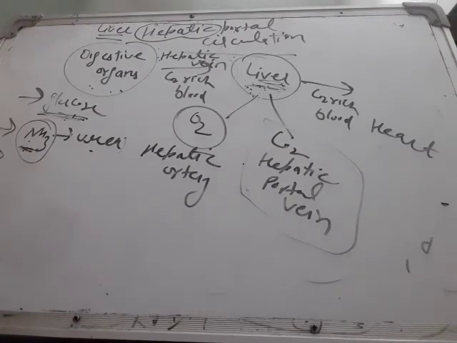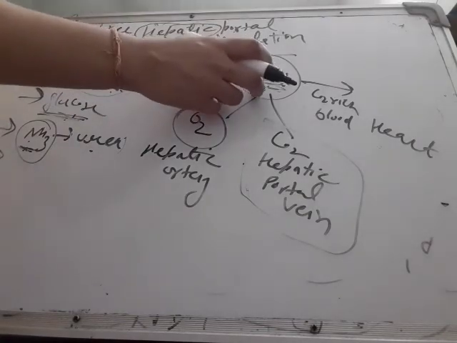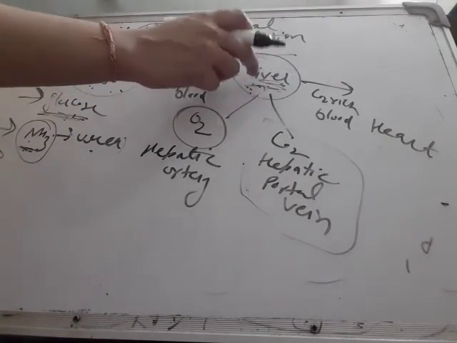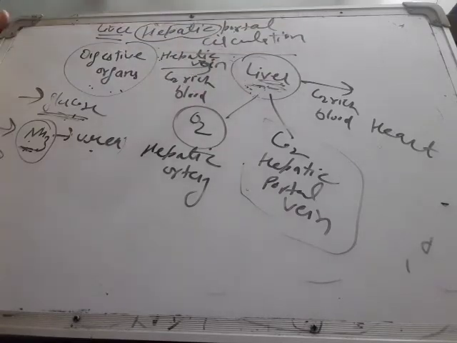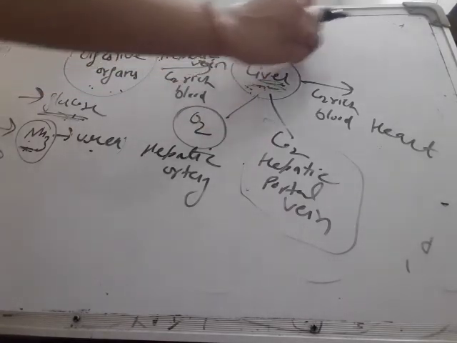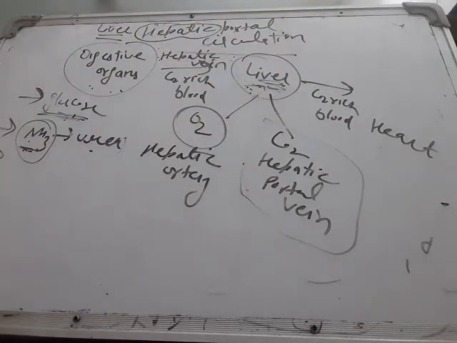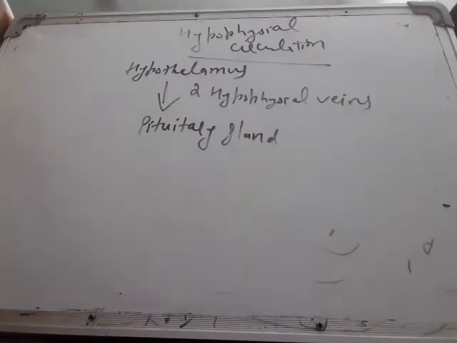Then one more significance of hepatic circulation is that the liver produces some proteins. These proteins produced by the liver get mixed into the blood when blood comes out from the liver. These are the significances of hepatic portal circulation.